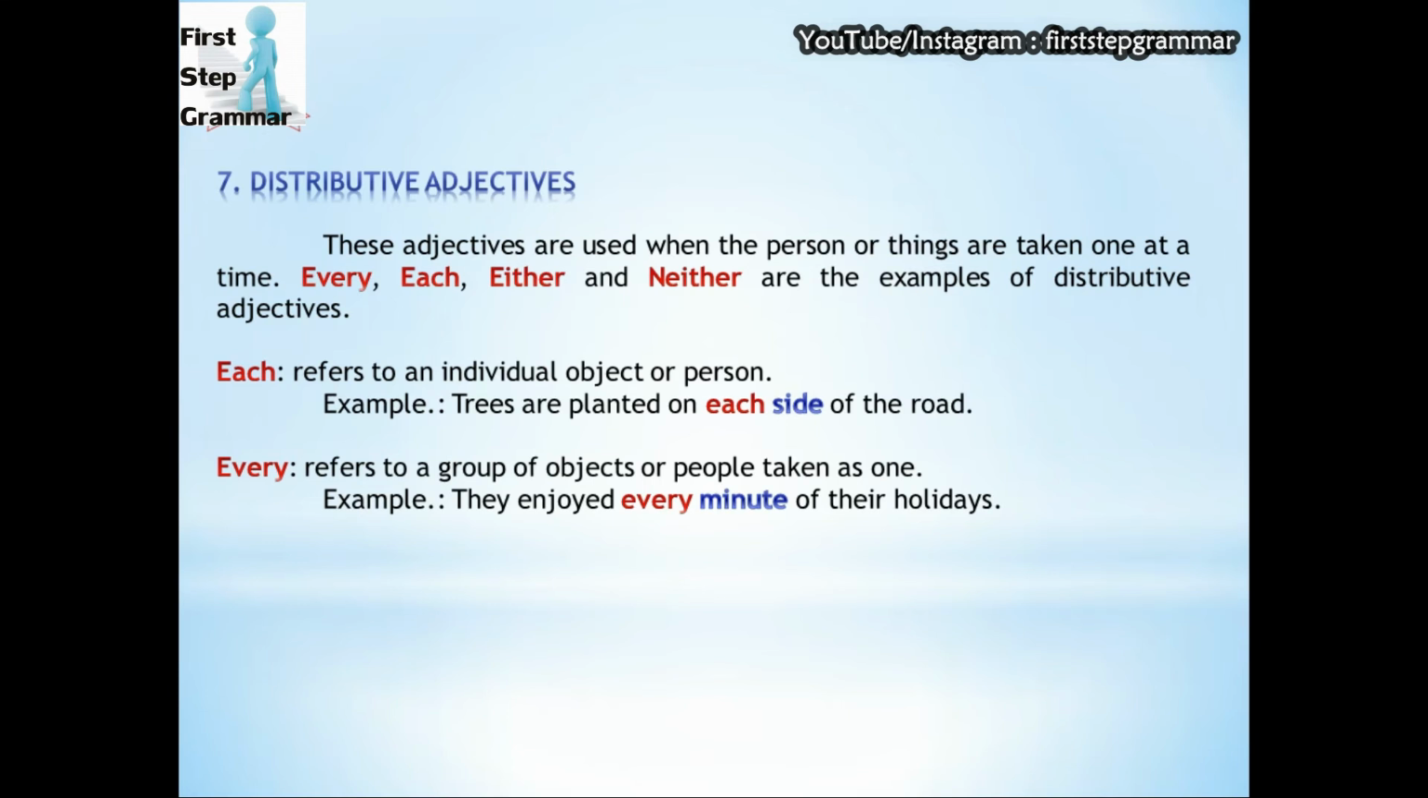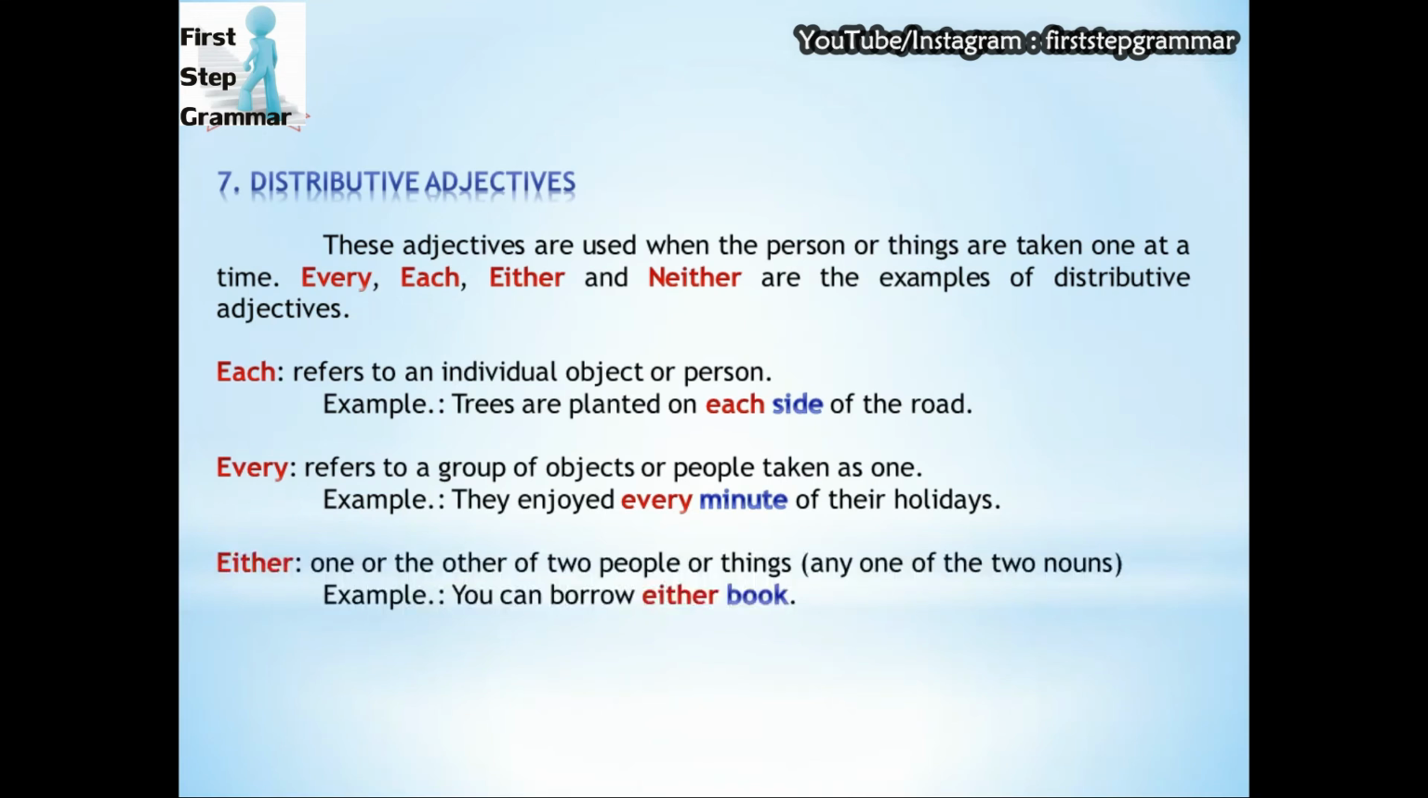Every. Every refers to a group of persons or things taken as one. When we are talking about the whole group, but we are describing it as one, there we use every. For example, they enjoyed every minute of their holidays.